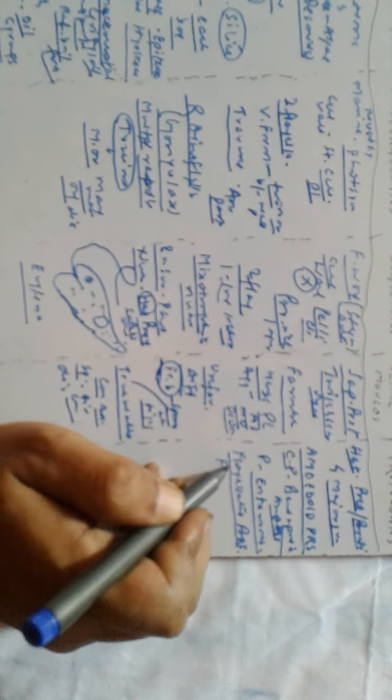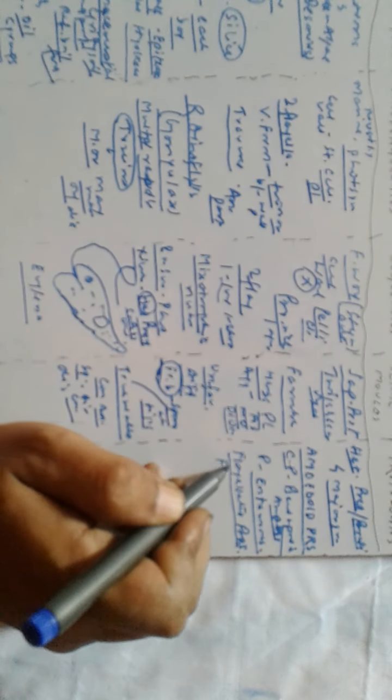Ciliated protozoans. These are aquatic organisms, and they move actively because they have thousands of cilia. And they have a cavity called the gullet.